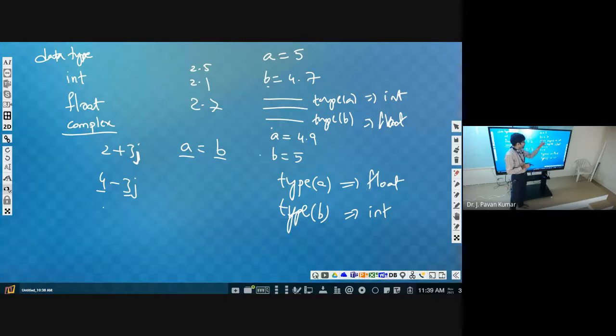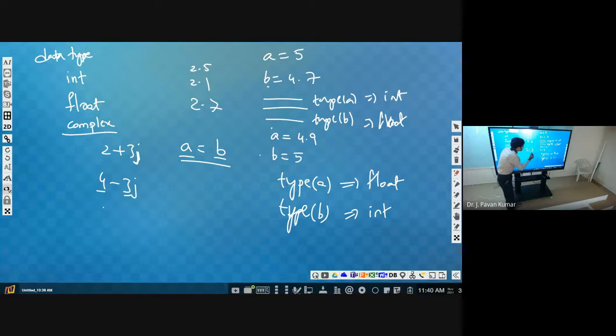Try to understand. 4.7 is the value of B. Type of B is float. A value is 5. Type of A is integer. Now we want to assign B's value to A, and we don't want to change the type of A. Assigning like this is also valid, but A's value will be 4.7 and the type of A will change to float.